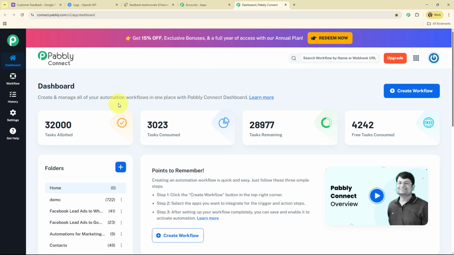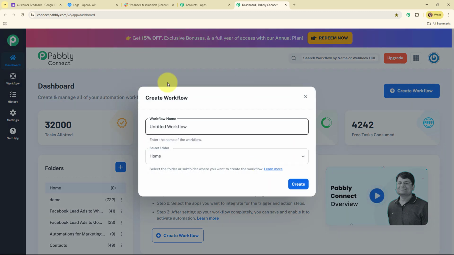Now this is the dashboard of Pabbly Connect, and here to build my connection, I need to create a workflow first. So for that, here I'm going to click on this create workflow button given on the top right corner. Now here in this create workflow dialog box, I have to give a name to my workflow. So here I'm going to give the name as transform feedback forms into high impact testimonials using AI agent.